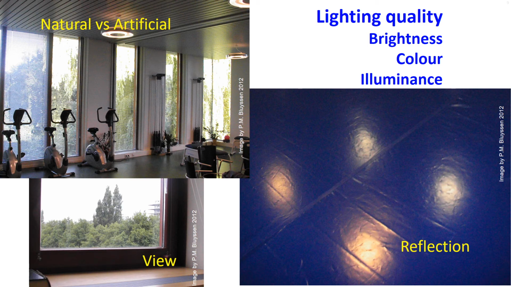Also view is an important aspect to consider. And a very important issue with lighting quality is the use of natural versus artificial lighting, especially in relation to energy use. Then also non-visual effects have been studied in relation to lighting. In videos on lighting quality, you will learn also about that.